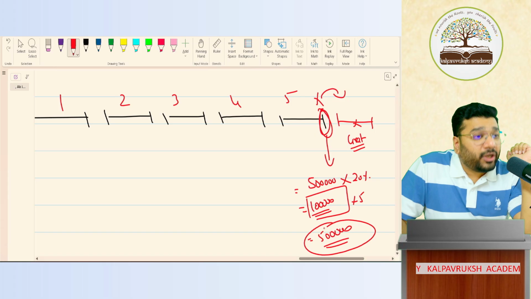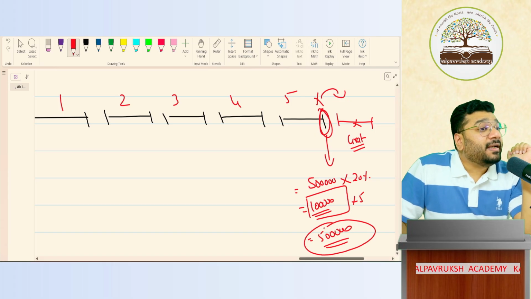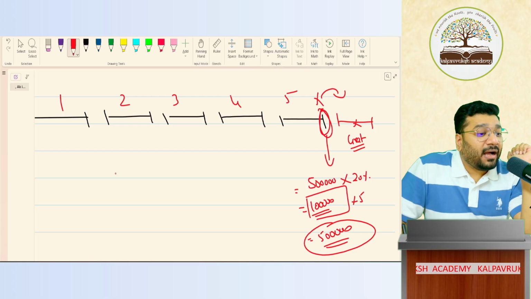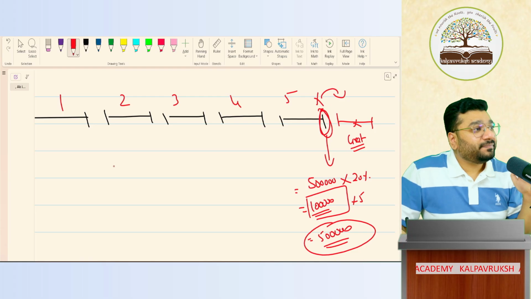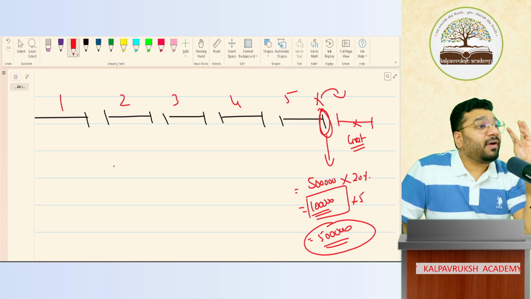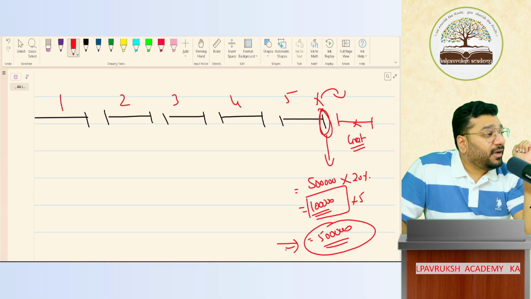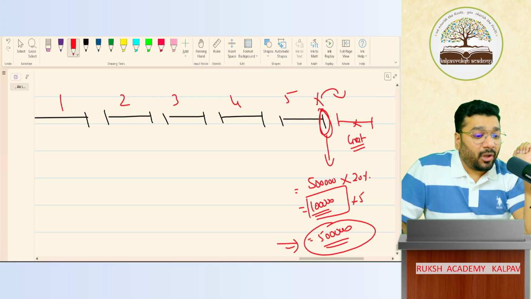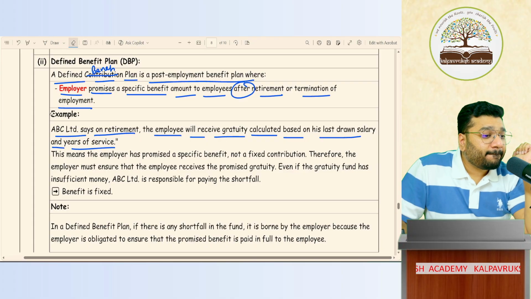So this money that you have guaranteed is called the defined benefit obligation. Are we trying to contribute the gratuity into any fund? No. So here we have agreed to a lump sum benefit which will be paid post-employment. Got it, not got it?